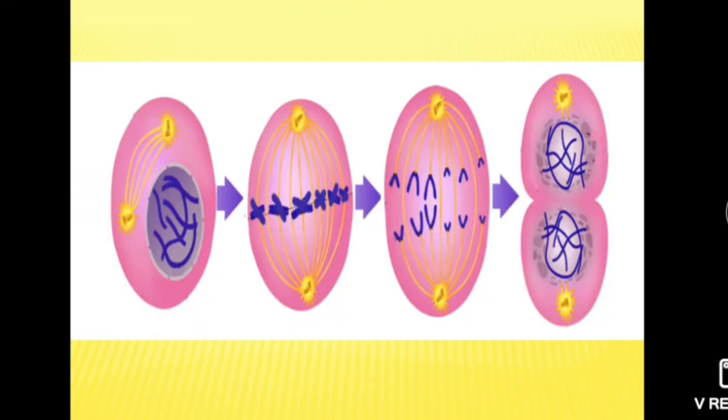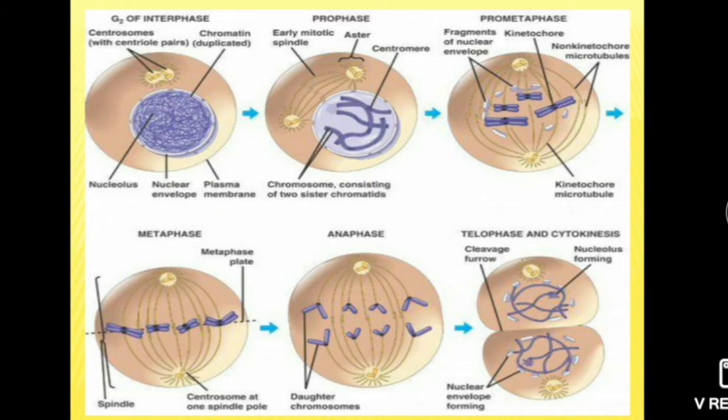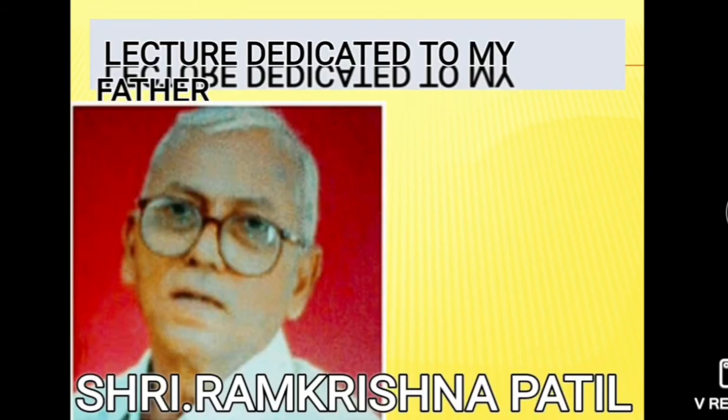And significance: it is responsible for growth, to replace old and dead cells, then repair of the body. It is responsible for asexual reproduction and maintains chromosome number constant.